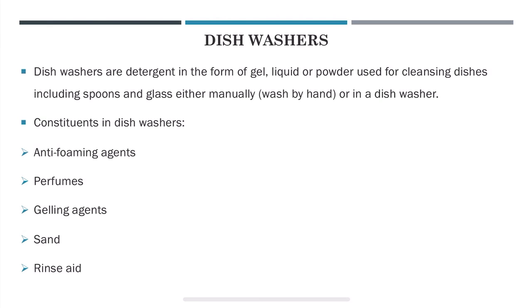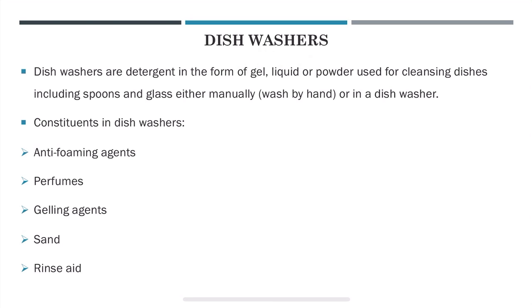So in my previous class I started explaining about domestic chemicals. This is an elective paper, unit 2, chapter 2.1. So let us continue with the rest of the things in this chapter.